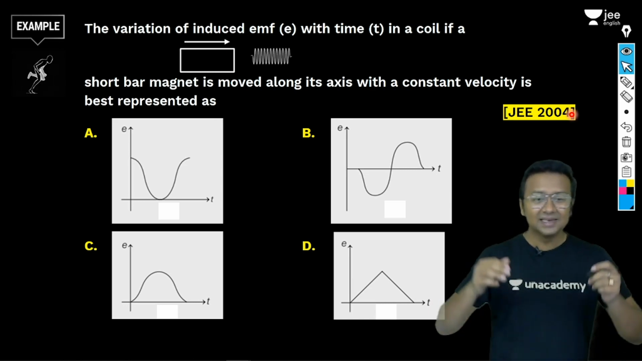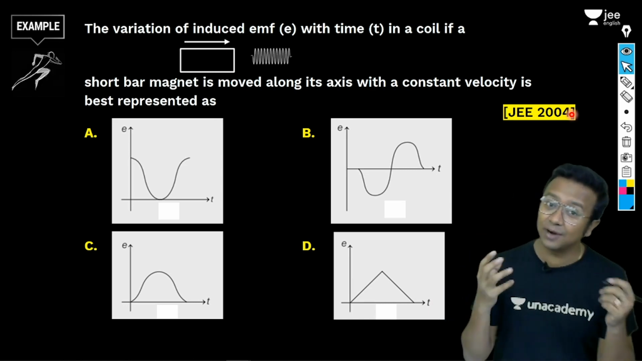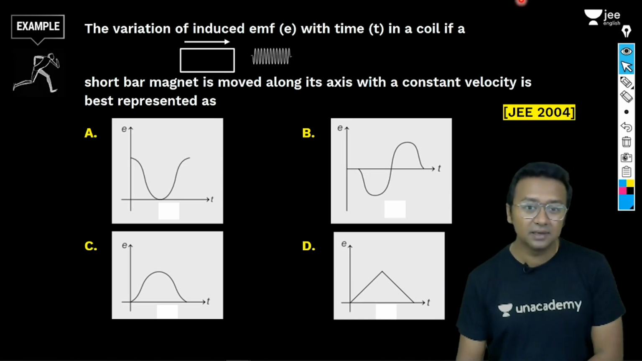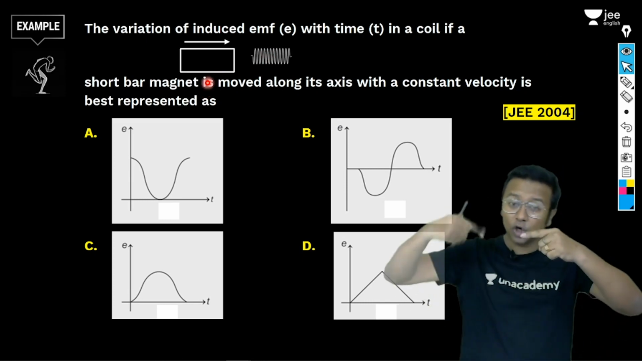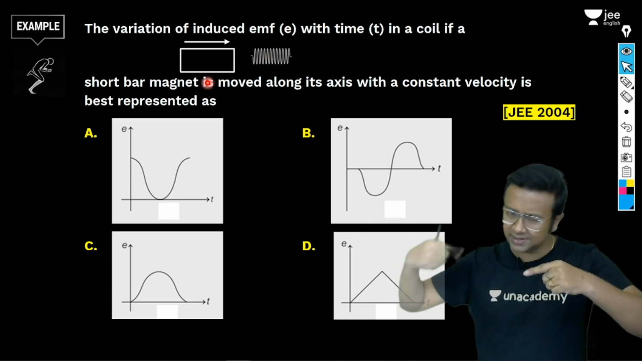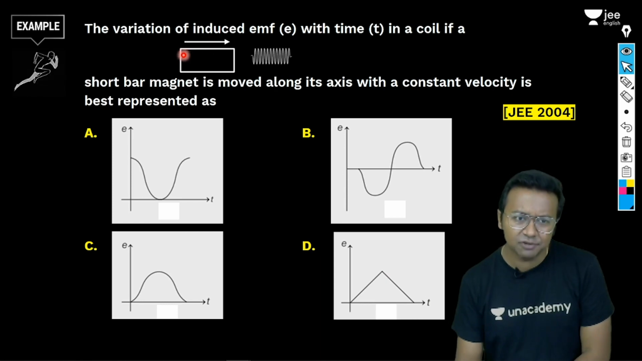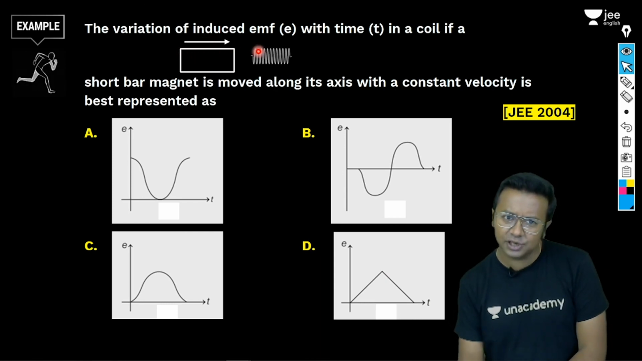How exactly? See, what does the question say? Let us first try to understand this. Here I have got a coil which is like in a solenoid. It's like in a solenoid, there is a coil, and there is a bar magnet which is coming in this particular direction towards the coil.